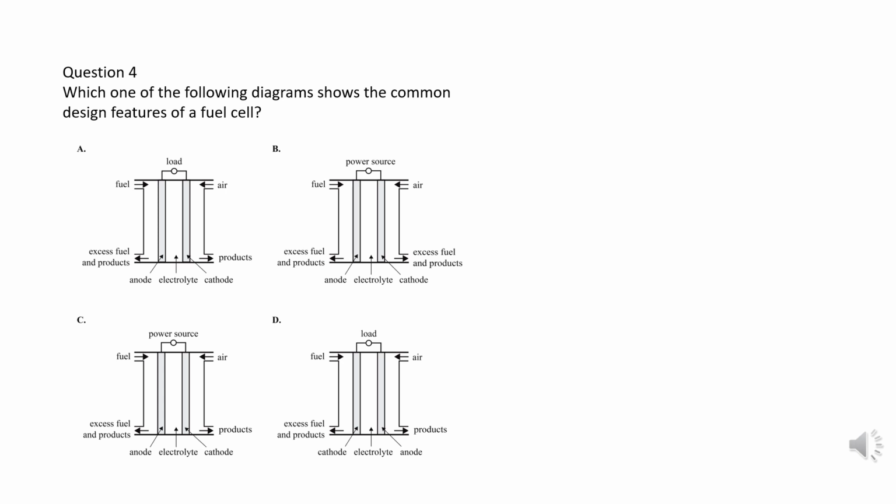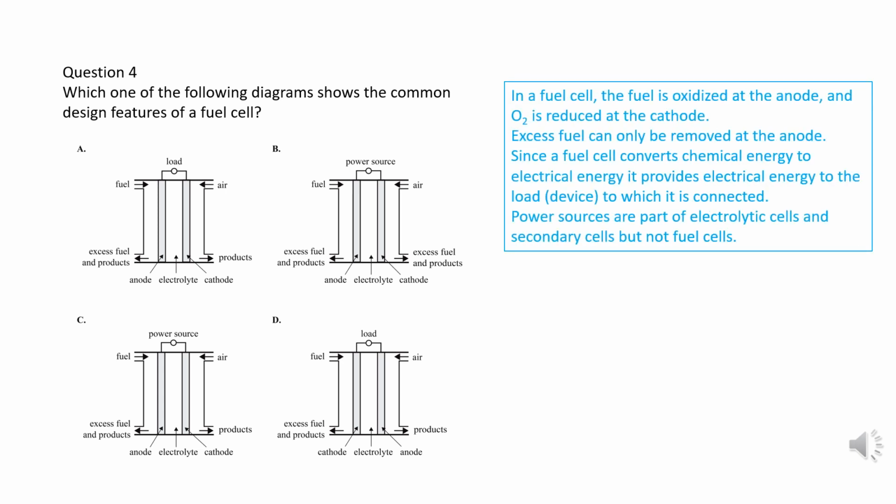Fuel cells are one type of galvanic cells, which convert chemical energy into electrical energy. The load is connected to the fuel cell, and the power source is not necessary for fuel cells. So, B and C are ruled out. Oxygen in air gains electrons and plays an oxidant, so the air side is the cathode. Finally, D is ruled out and A is the only correct answer.